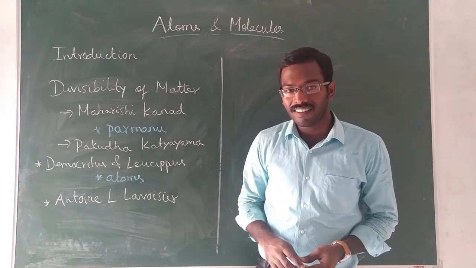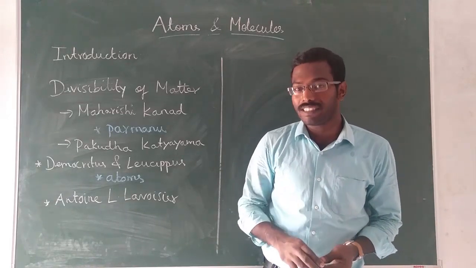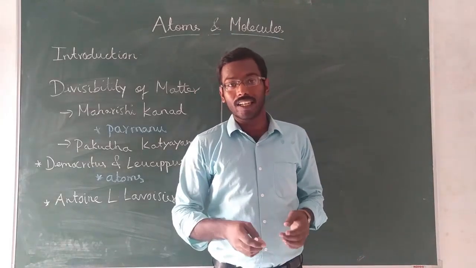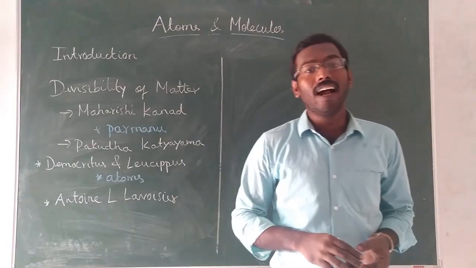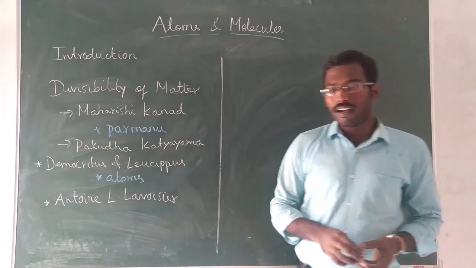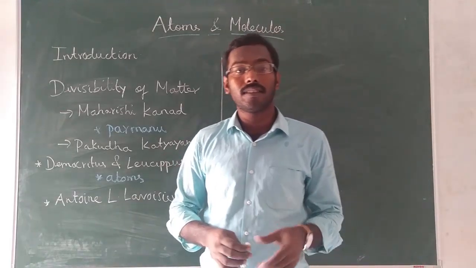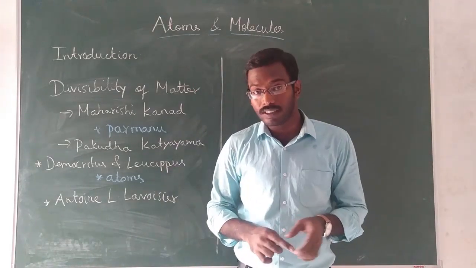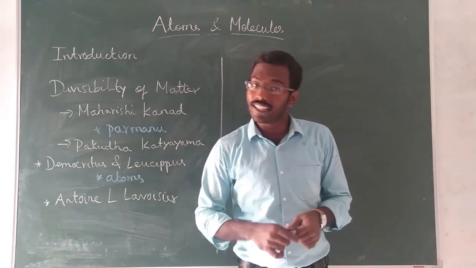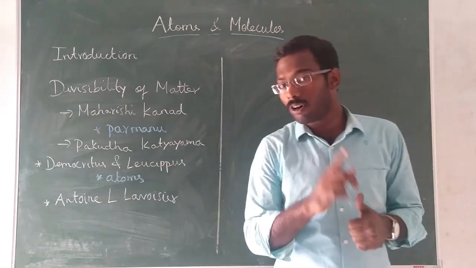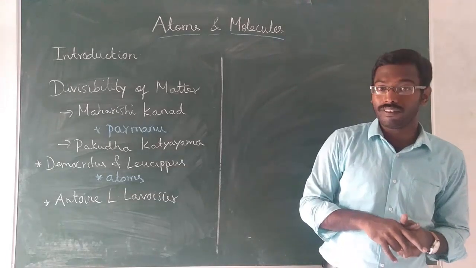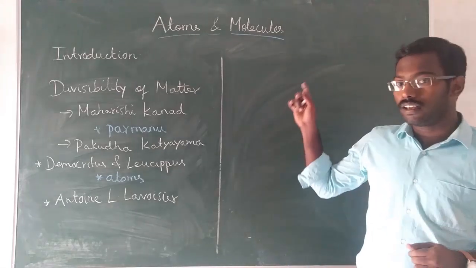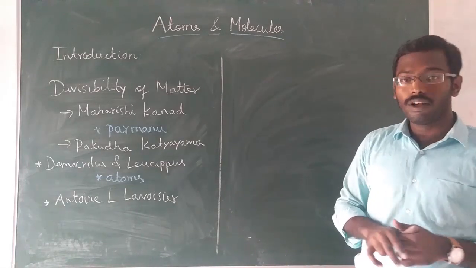In this class, we are going to start our third chapter in chemistry, that is atoms and molecules. I am sure that you are all thorough with the table given in page number 51, isn't it? So now you know the atomic number, the number of protons, electrons and neutrons of the first 18 elements as well as their symbols too, isn't it? Have you all finished that homework table given in page number 51? Okay, good. Now let us go to the new lesson, that is atoms and molecules.